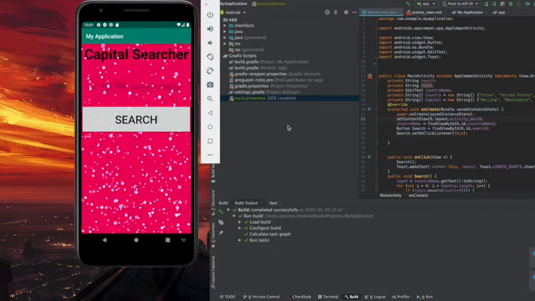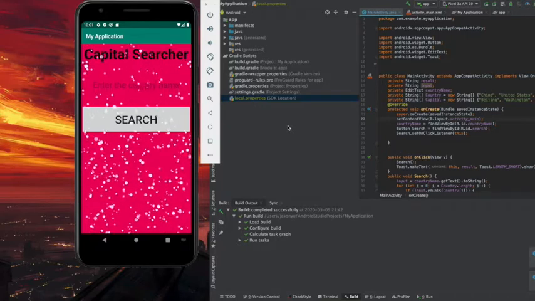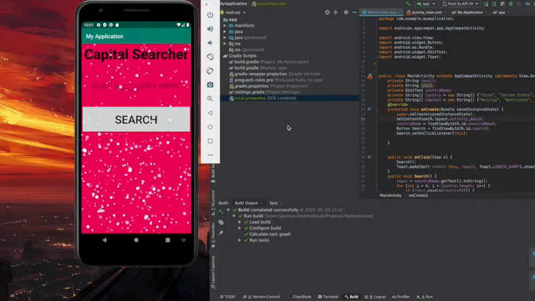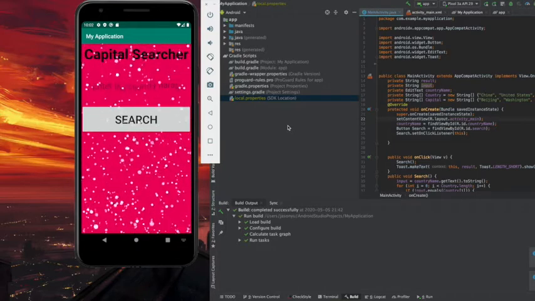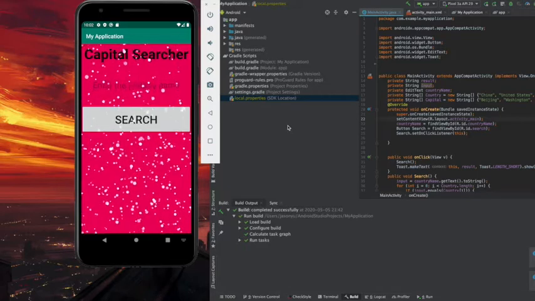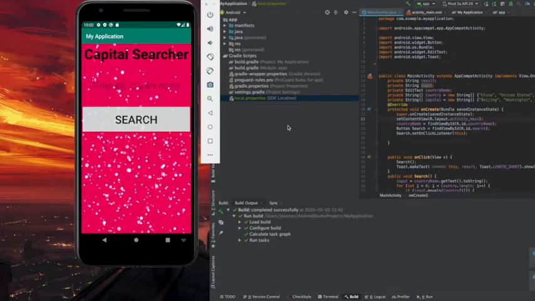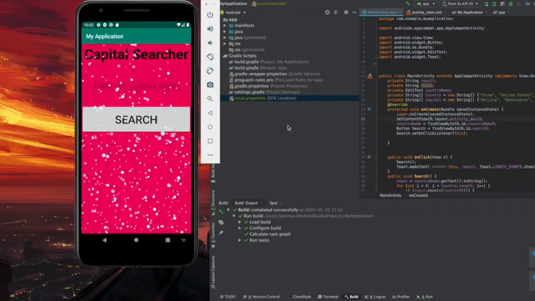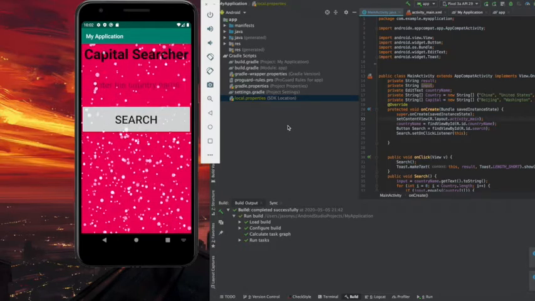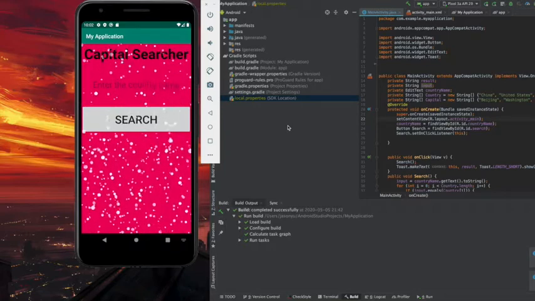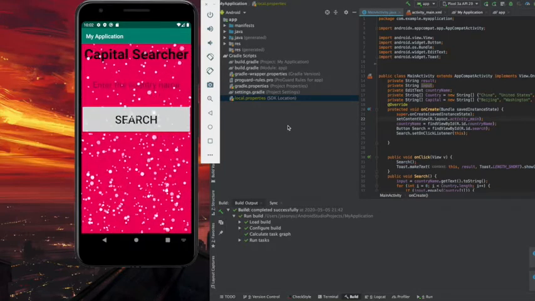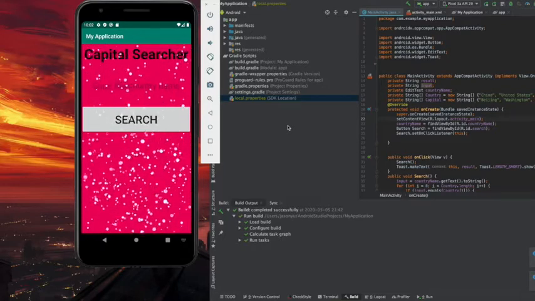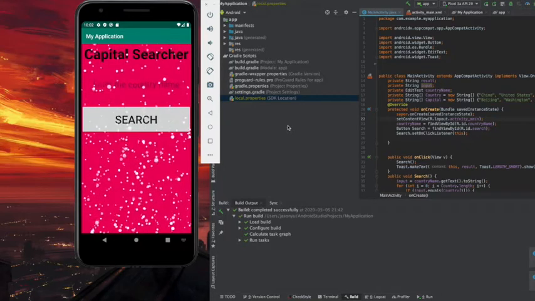As we all know, University of Illinois is a very diverse school. There are people from all around the world. So we developed this app to know the capitals of these countries. One probably always wonders, what is the capital of this country? It's rude to just ask directly to the person that's from the country, but with this app, you can search the capital of one country very easily. So let me show you first how this app will work.